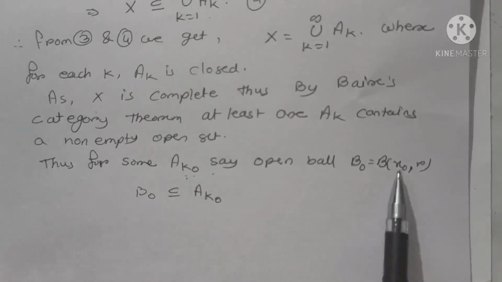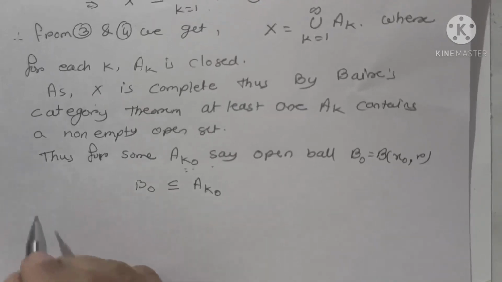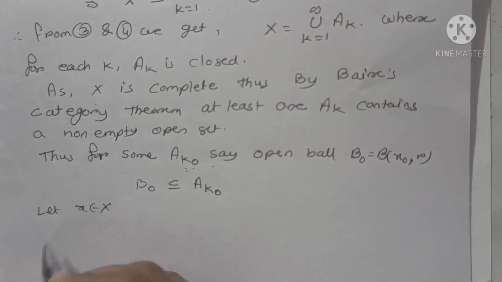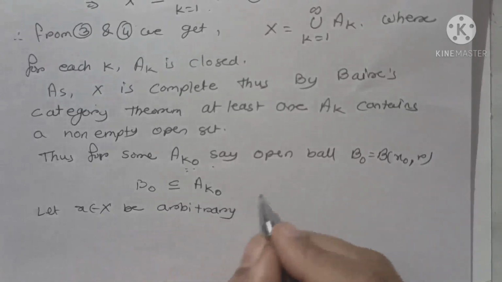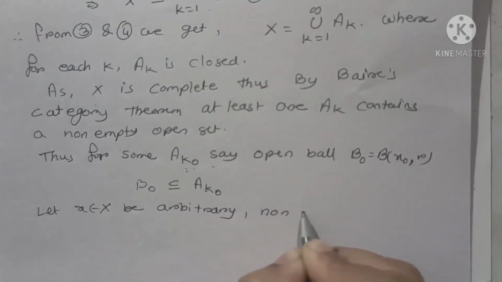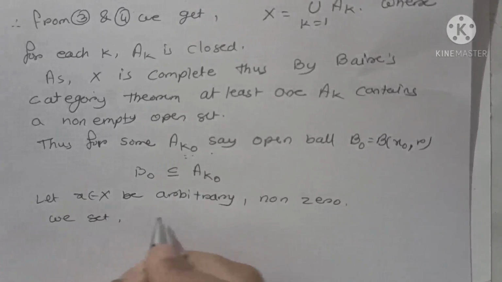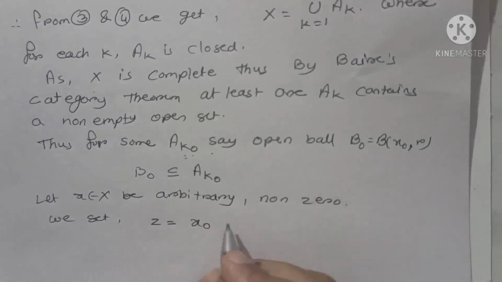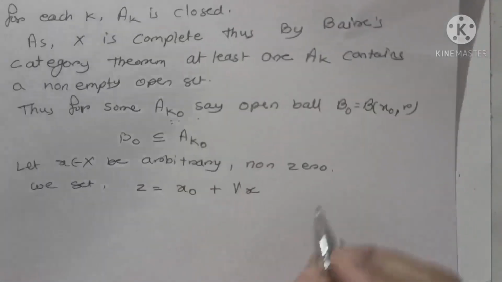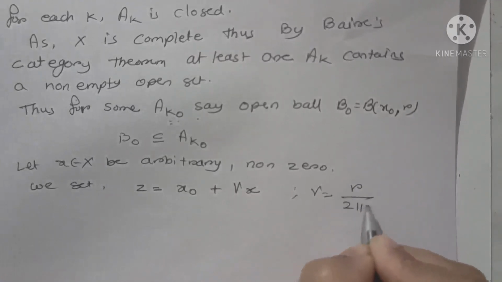Now with the help of this center point x0 we define another point of capital X. Let small x belonging to capital X be arbitrary and non-zero, and we set another point z equal to x0, which is the center of this ball, plus gamma times x, where gamma equals r divided by 2 times norm of x.